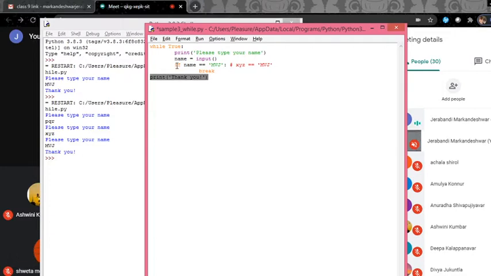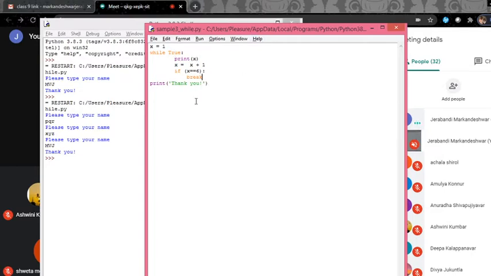We'll take one more example here. Try to understand. I'll take x equals 1, then print x. Then x equals x plus 1. Then if x is equal to 6, I'll break the loop.